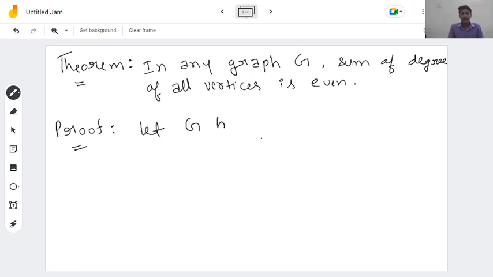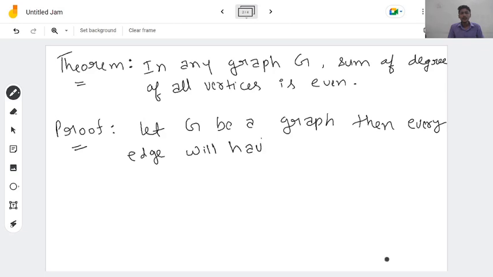Let G be a graph. We can take any graph, that can be a simple graph, or it can be a graph with multiple edges or loops. Okay, so let G be any graph, then every edge will have 2 endpoints.